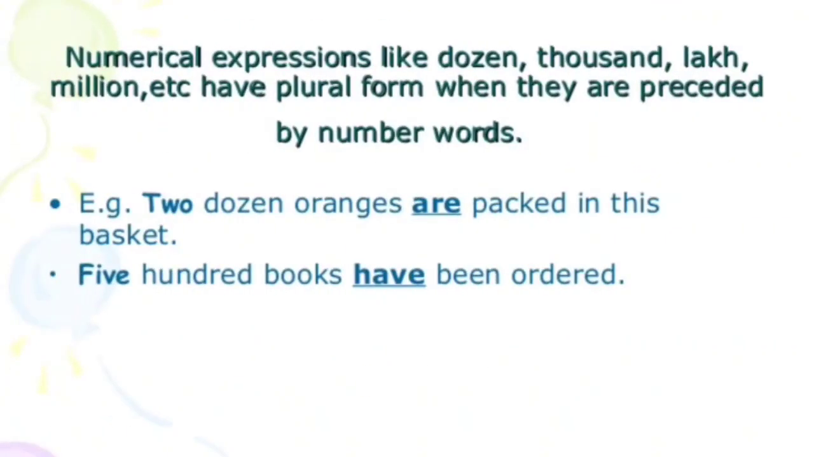Now, numerical expressions like dozen, thousand, lakh, millions, etc. have plural form when they are preceded by number words. For an example, 2 dozen oranges are packed in this basket. 500 books have been ordered.